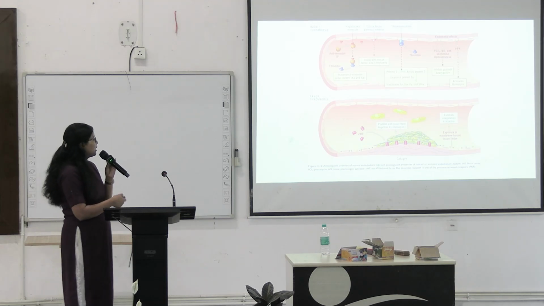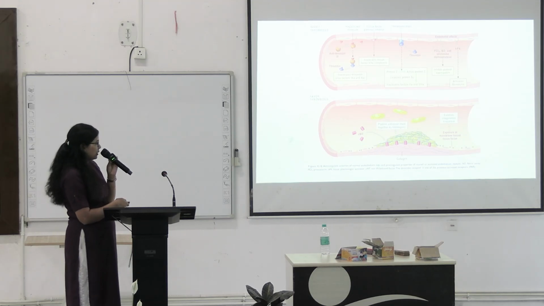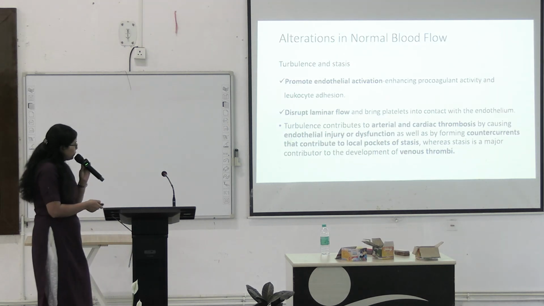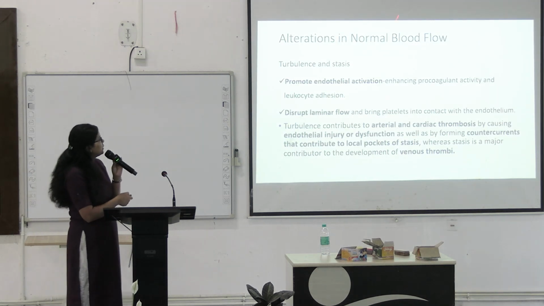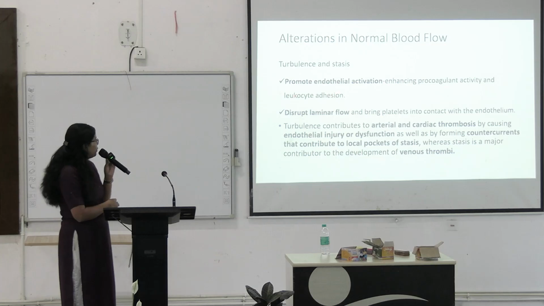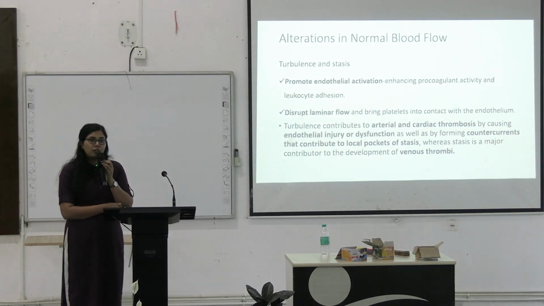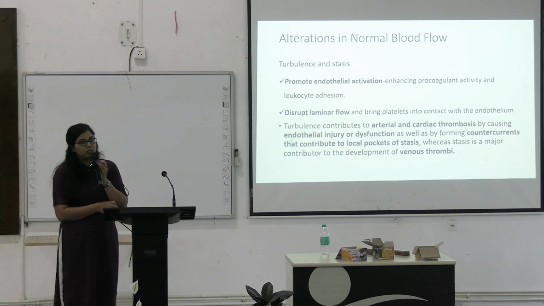This is just the thing I discussed in the previous slide, a diagrammatic representation of that same thing. So coming to the alterations in the normal blood flow. Normally blood flow is laminar. That is the normal pattern of blood flow inside our body.